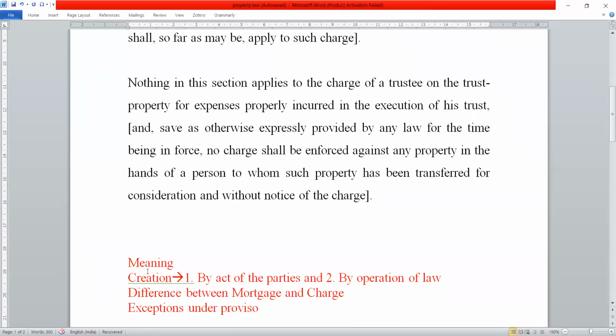The second part is, save as otherwise expressly provided by any law for the time being in force, no charge shall be enforced against any property in the hands of a person to whom such property has been transferred for consideration and without notice of the charge.